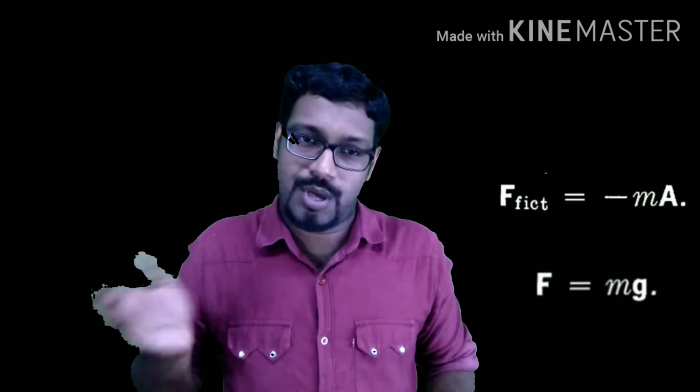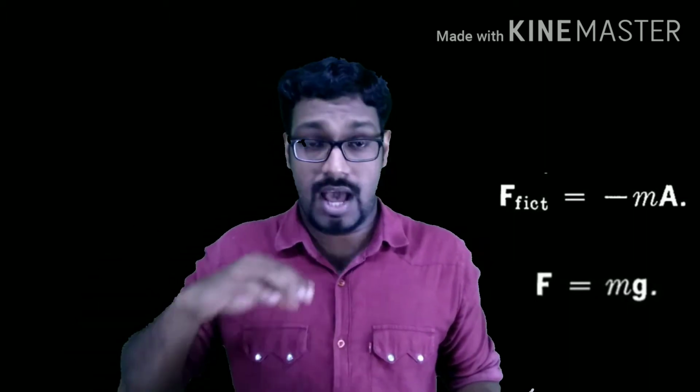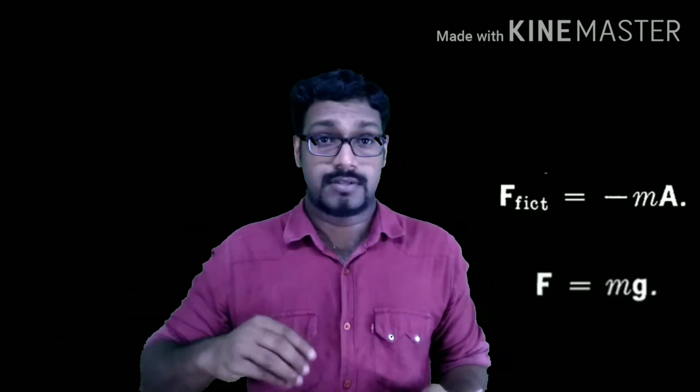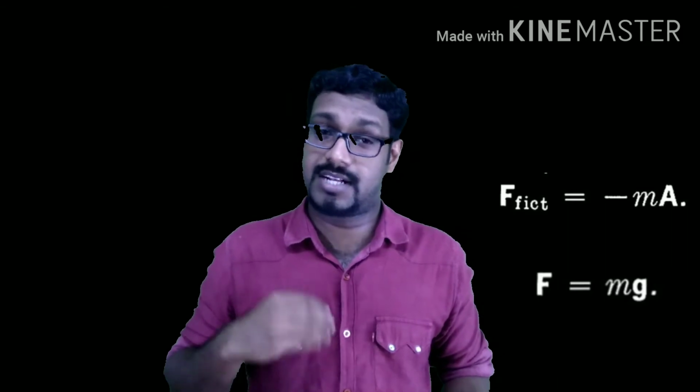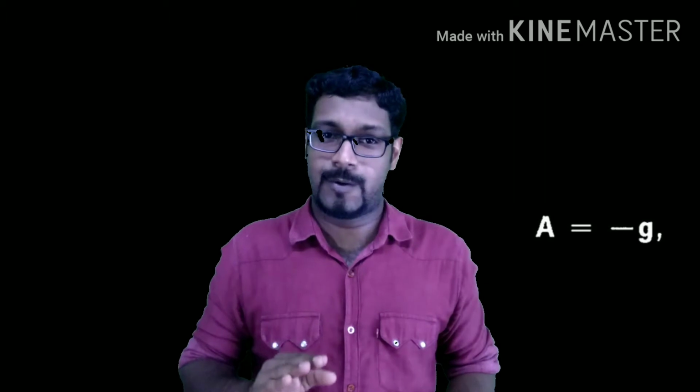And we know that the gravitational force also has a similar form, F = mg, where g is a constant. So F is proportional to mass. As the mass increases, the force increases in the case of the fictitious force as well as the gravitational force. So the principle of equivalence says that the fictitious force is indistinguishable from the gravitational force with g = -a. The fictitious force and the gravitational force are indistinguishable if a = -g.